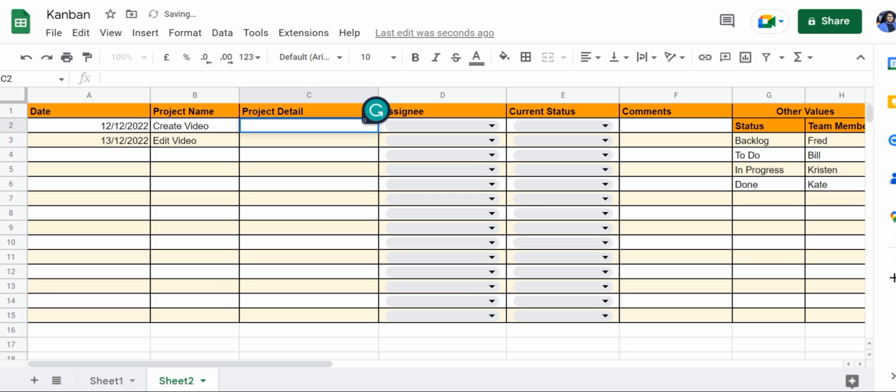Then we can add a project detail, create a video about Kanban boards, and edit the Kanban boards video.